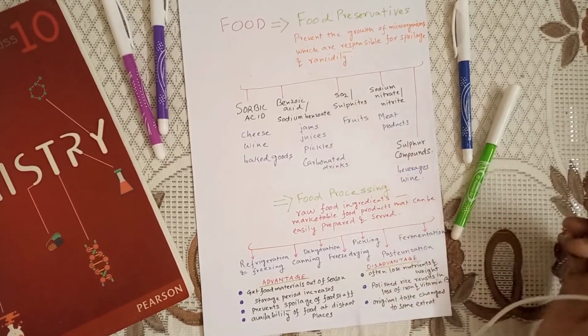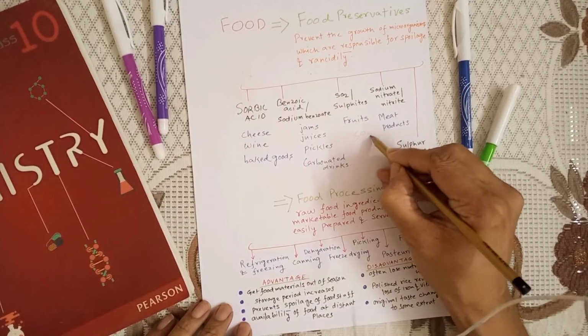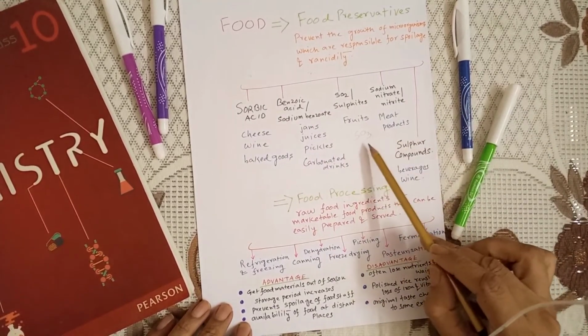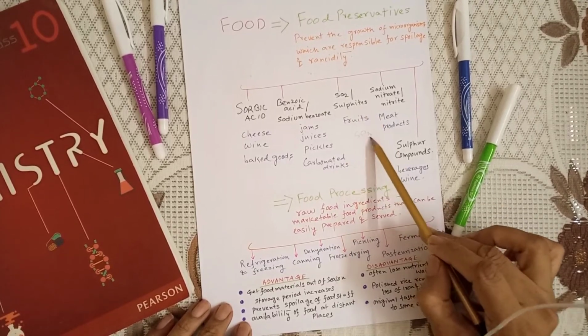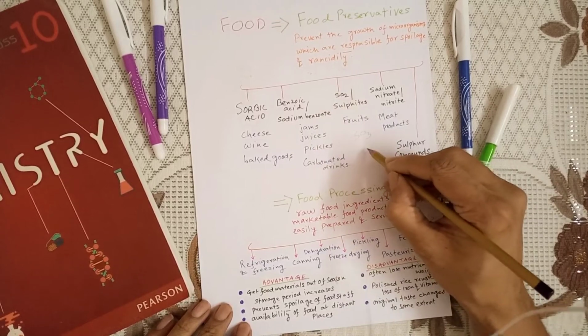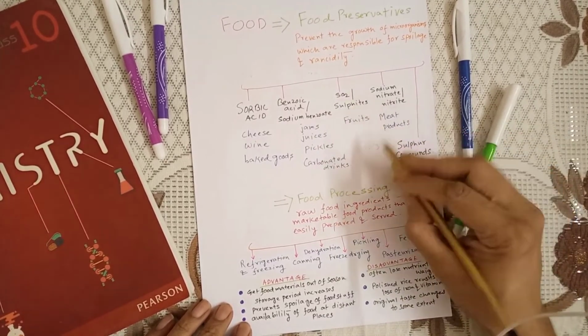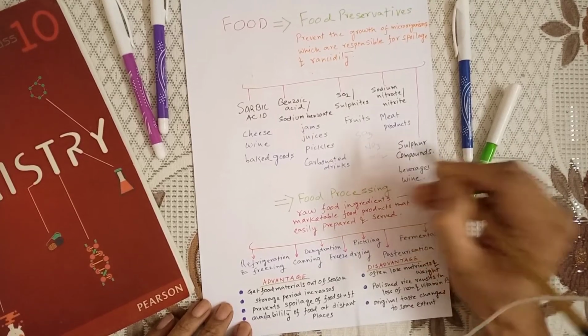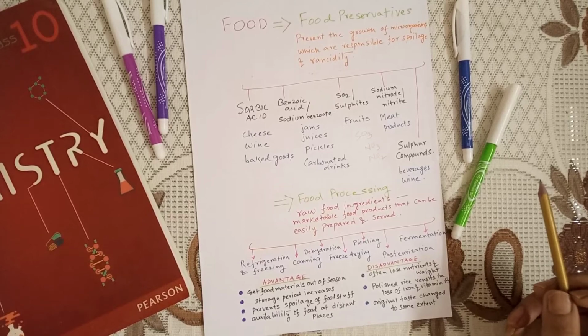Now sulfite, for example, if I write, now sulfite is basically SO3. I think you can see here. I wrote in pencil. Now it's a radical, and nitrate is basically NO3. It's a radical. Now nitrite is NO2. That's also a radical. Now we will learn about all these radicals in higher classes.